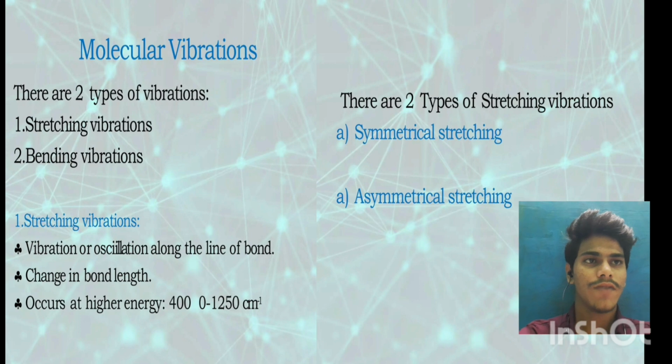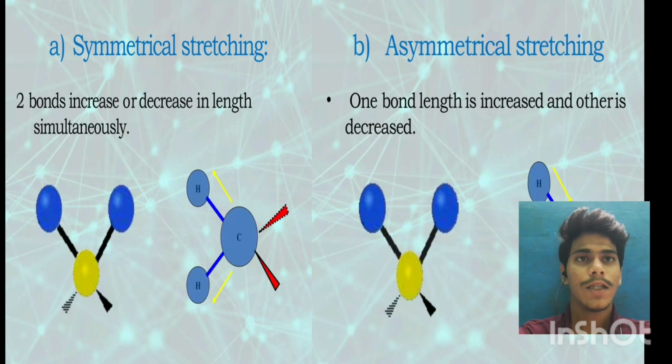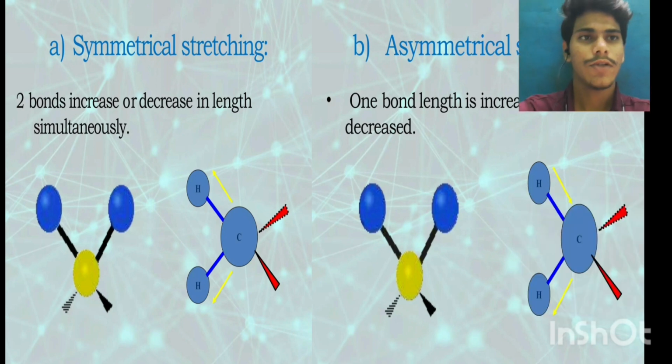There are two types of stretching vibration: symmetric stretching and asymmetric stretching. Symmetric stretching: two bonds increase or decrease in length simultaneously. We see the structure. And next, asymmetrical stretching: one bond length is increased and another is decreased. We see the structure also.